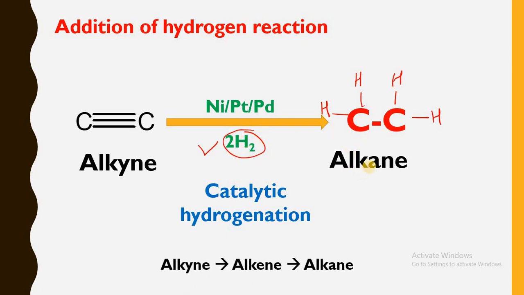So what is the statement of this reaction? Alkynes are converted into alkanes by using catalytic hydrogenation with the help of nickel or platinum or palladium, and that reaction can take place in these three different ways you can write here. Alkynes get converted first into alkene, and then lastly into alkanes.